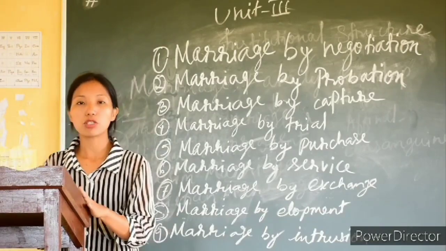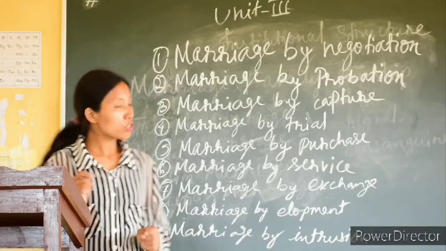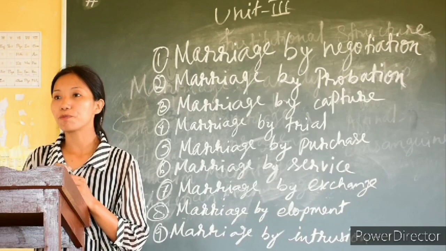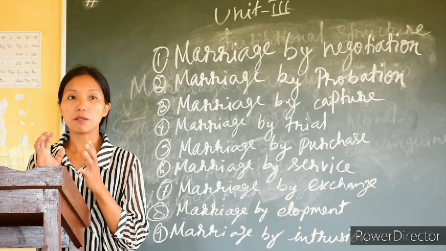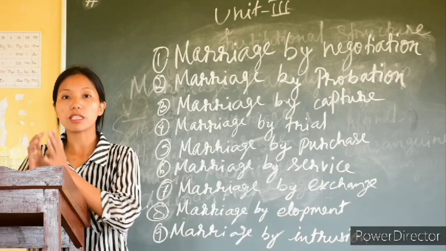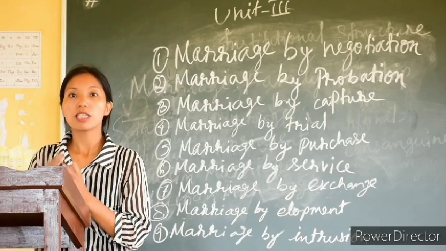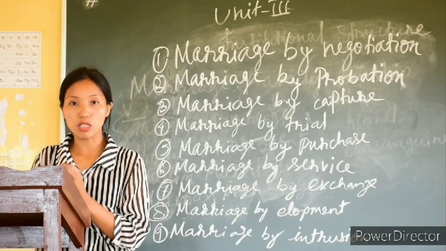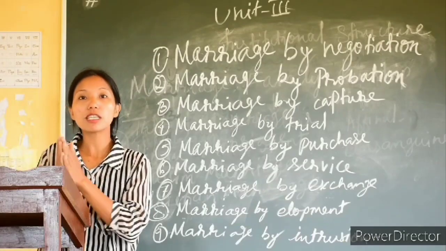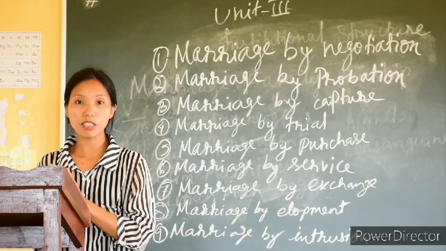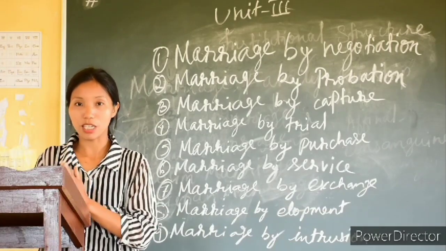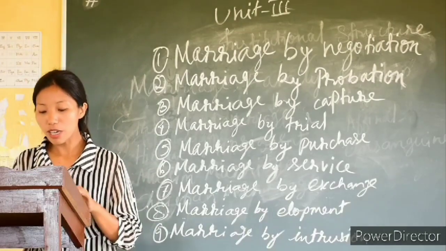And then next we have marriage by trial. When we say marriage by trial, that means a marriage where the groom will be challenged by the bride's family, like by throwing some obstacles on his way. For example, to fight with an elephant. If he can overcome that fight, then he will be given the bride. Like that.